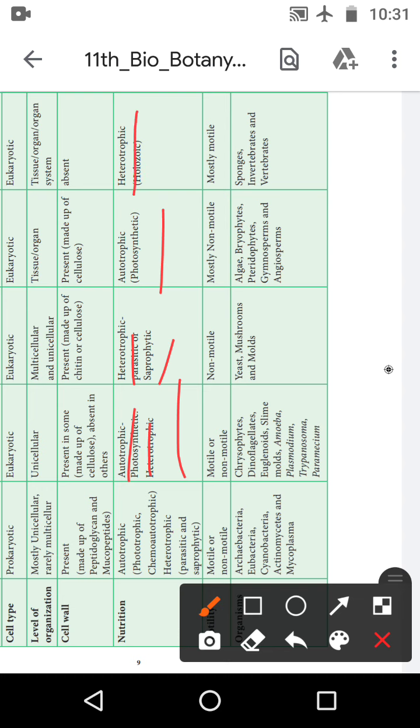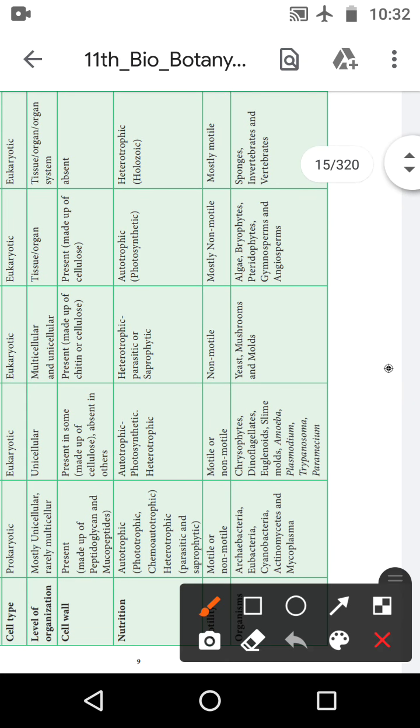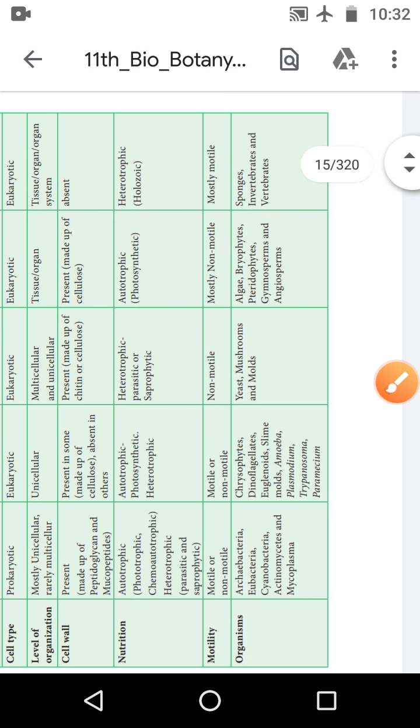Then Animalia, the nutrition is heterotrophic nutrition. Hetero means depends. So animals cannot prepare their own food by themselves. So it depends on others only. So it is a heterotrophic nutrition. Okay. The next one is the